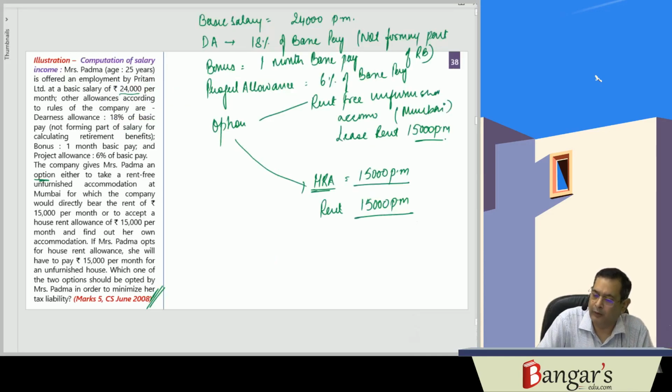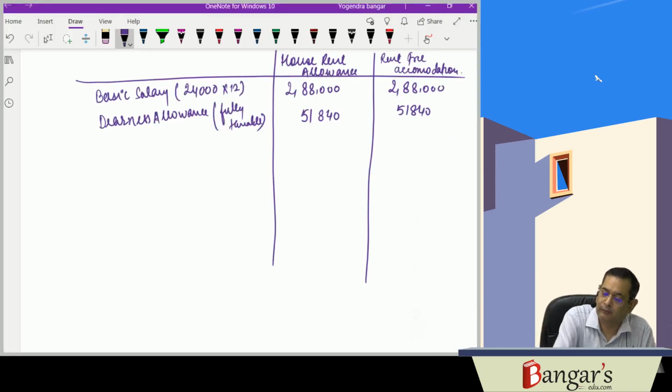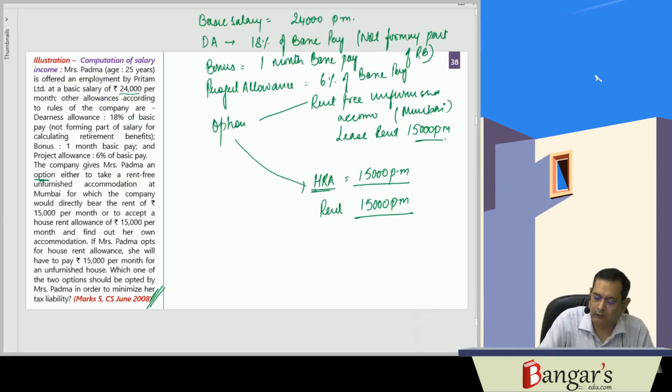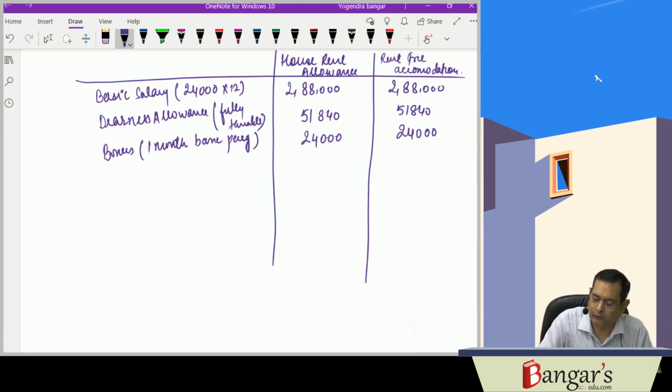Then they have provided bonus, 1 month's basic pay. That is how much? 24,000. Then we have project allowance.